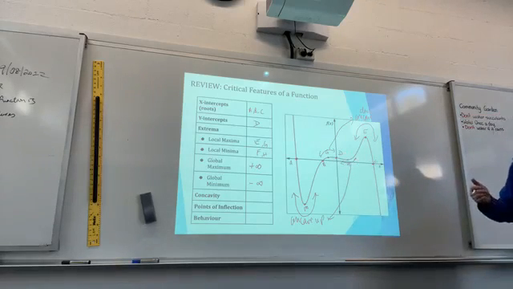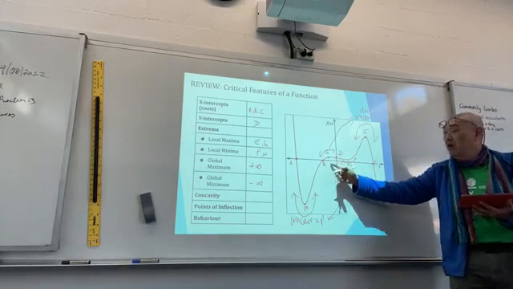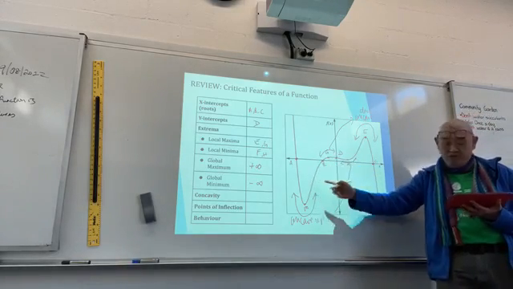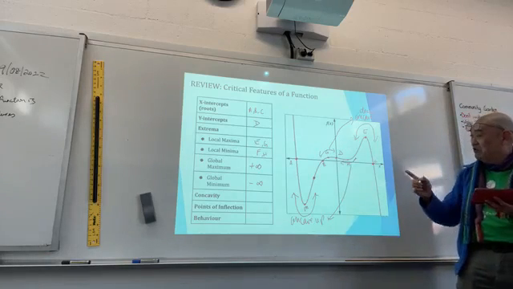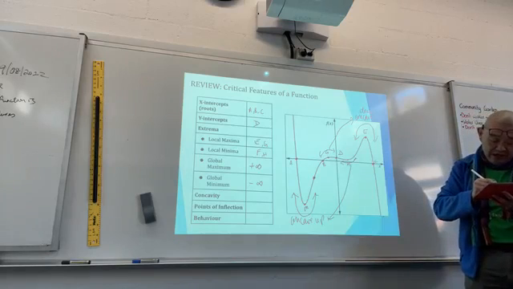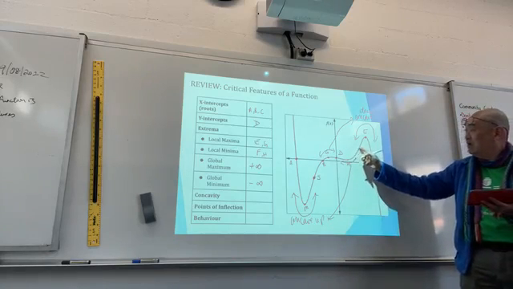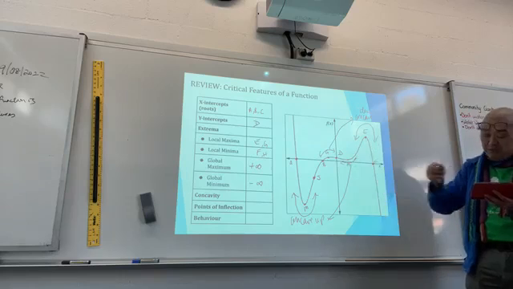Concavity. The point of inflection is when you change from concave up to concave down. Alright? So somewhere around here, sort of right in the midpoint, that would be, let's say, F, G, H. Let's call it J. Alright? And from here to here, down to up, somewhere around here.